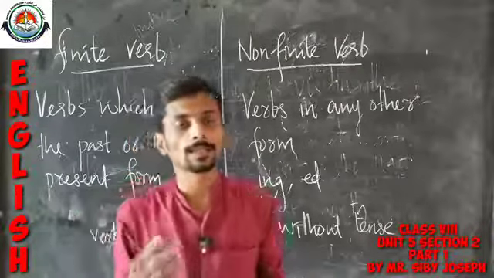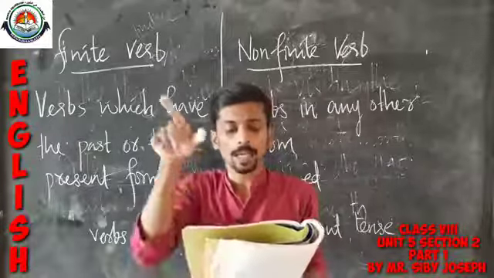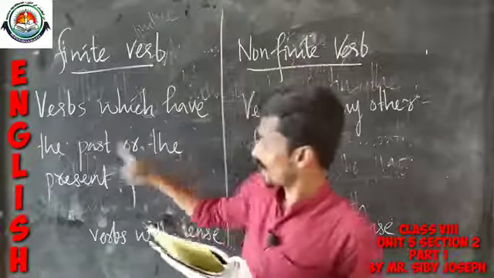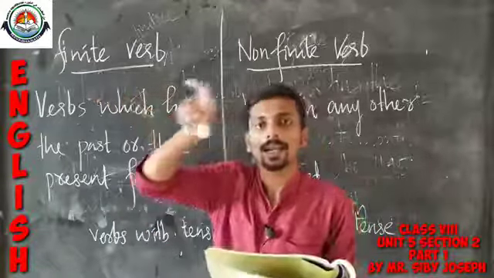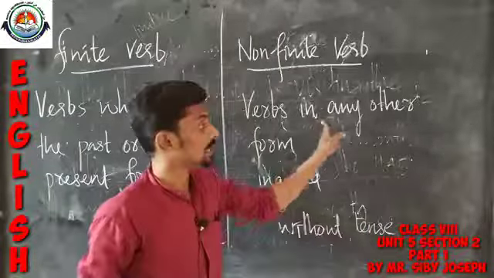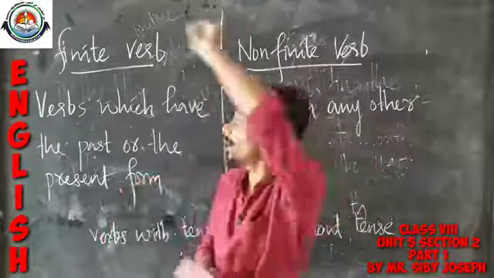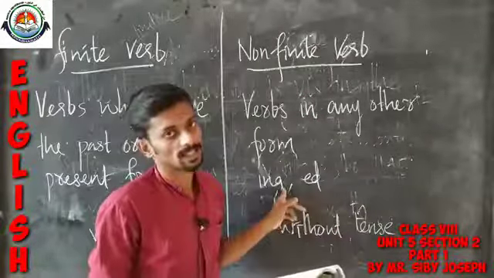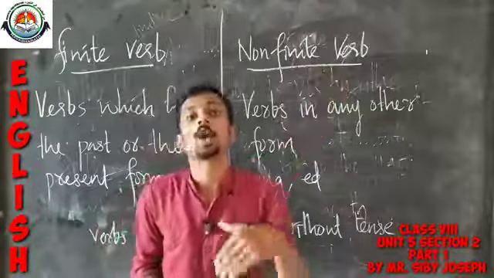Okay, so now I think you are able to complete these 10 sentences. Look at the first example given there. "The student took the book." Past form, so it is a finite verb, so you can underline it. Then "The book is taken by the student." Verbs in any other form, like ing, or other than past or present. "Taken" is actually the past participle, so it comes under verbs in any other form. So it is an example of a non-finite verb.